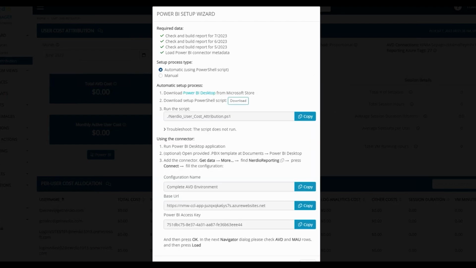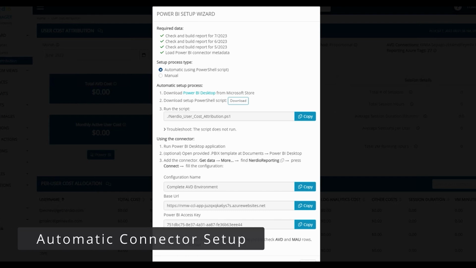Next, we have two options available to configure the Power BI connector, automatic or manual. Both options have two high-level steps. The first step is to set up the connector, and the second step is to create and use the connector. We'll go through the automatic process first.